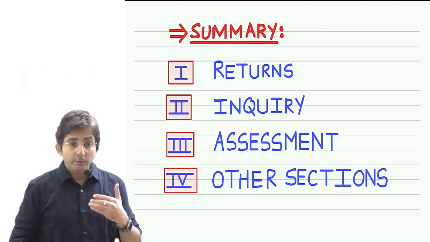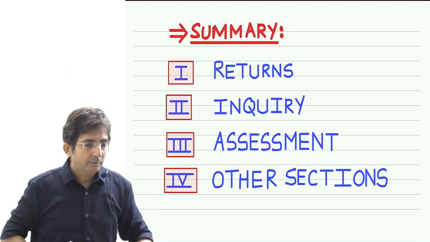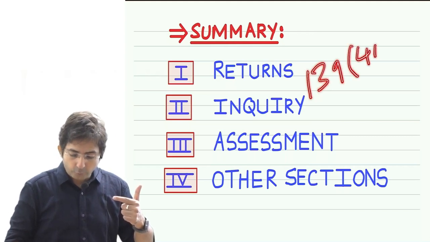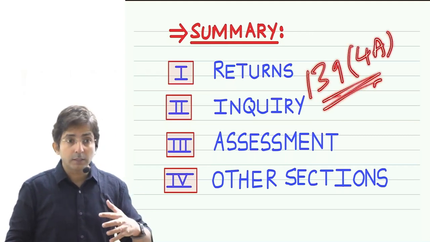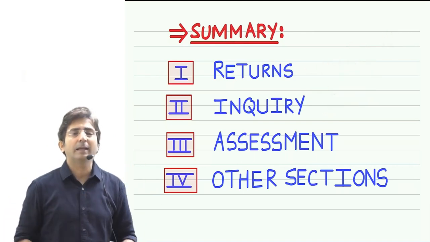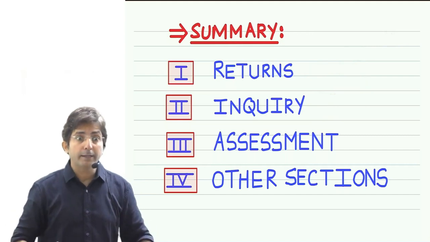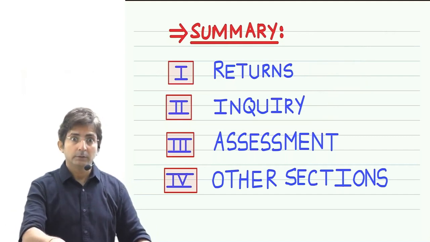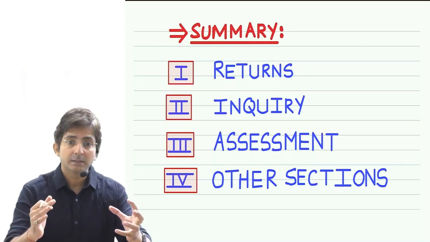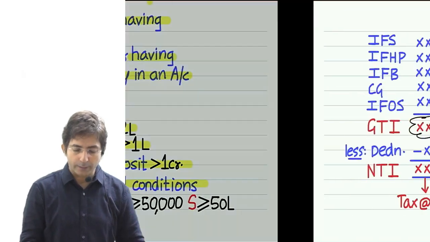But if law doesn't create a section for them, which section? Section 139(4)(a). If law doesn't create a special section for them, all the charitable trusts will take it lightly. They will never file the return. But law wanted them to take it seriously. It is serious for you to file the return. And to create that seriousness, a section was a must. Now see what this section says. Look at this.